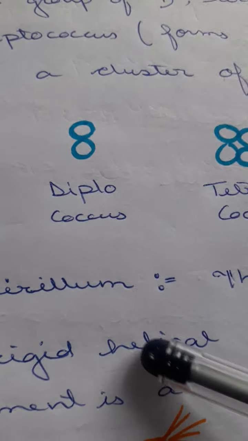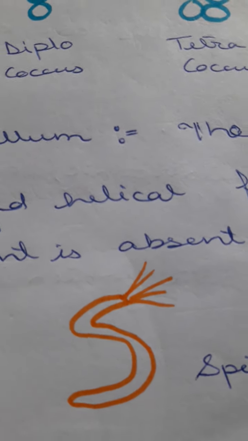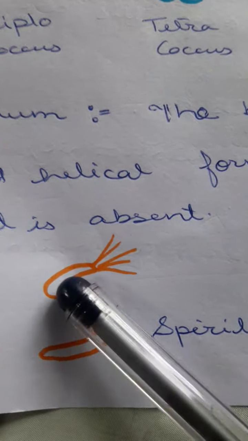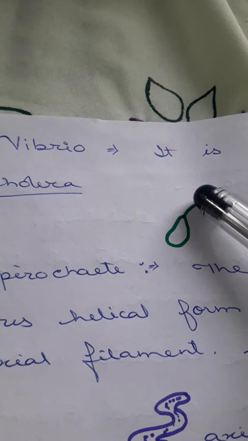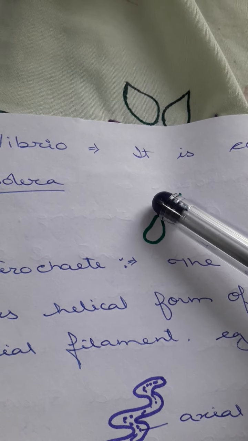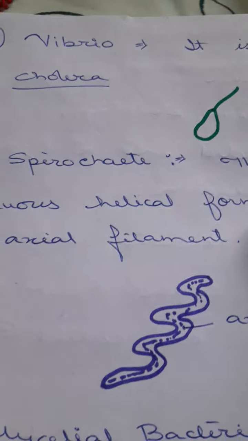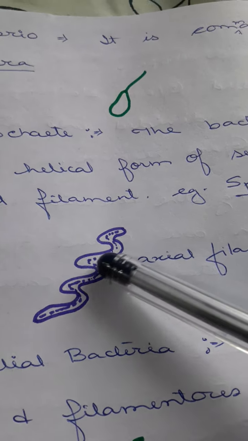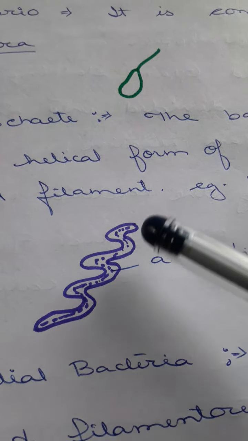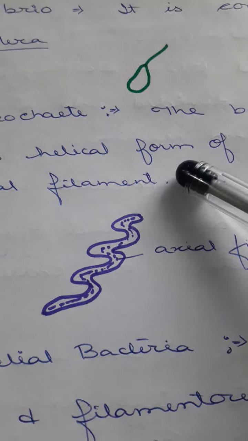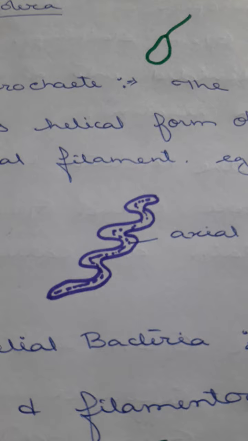Okay, then spirillum means it remains spirally coiled, and here the axial filament is absent. Now this is the structure of spirillum. Next is comma, or we can call it vibrio also. It takes the structure like a comma, so it is known as comma. Example, Vibrio cholerae. Then spirochaete also appears helical like this type of structure, but it is similar to the spirillum, the only difference being that here the axial filament is present, which is absent in the spirillum.